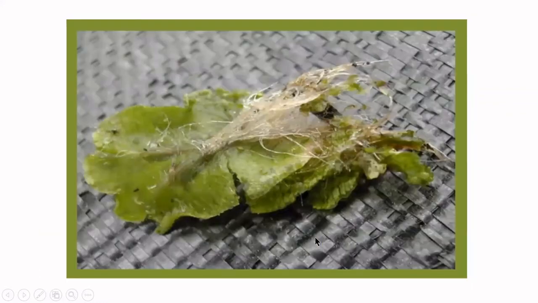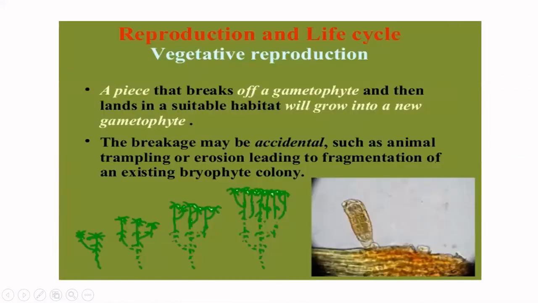So this is the primitive Marchantia, which is a thalloid structure. You can see the rhizoids here. Very simple rhizoids are there. You can see the scales. You can see the midrib portion. So this is the structure of a simple bryophyte.